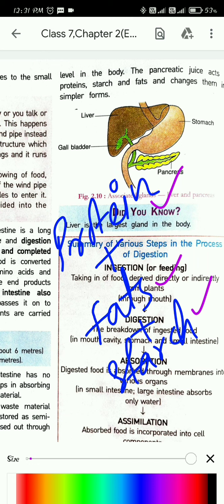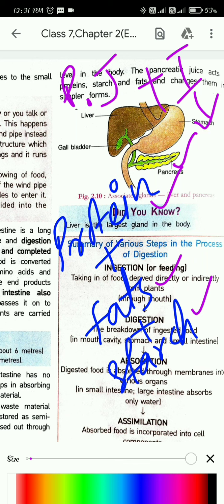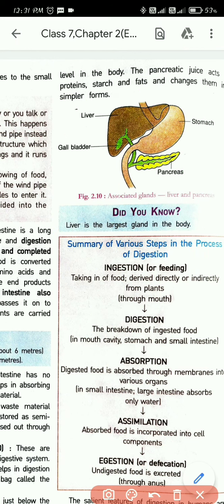That is why the pancreas is important for our body, because it secretes two things. What were the two things? Pancreatic juice and insulin. Insulin regulates the sugar levels, and pancreatic juice helps in the digestion of protein, fats, and starch. So that is why both liver and pancreas are very important. They are mentioned as the special organs, and they are very important in our digestive system.